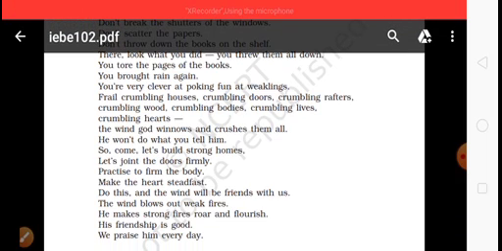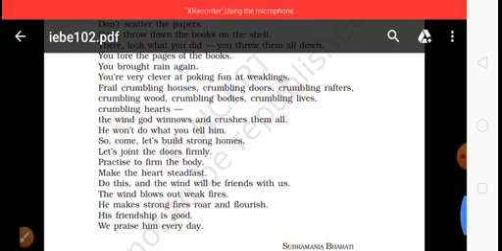So if the wind cannot be controlled, we have to adjust ourselves with the wind. So what we could do, we have to build our strong homes. That means we have to build our houses very strong, so that the wind will not be able to shatter them. Let's join the doors firmly, practice to firm the body, make the heart steadfast. Do this, and the wind will be friends with us.